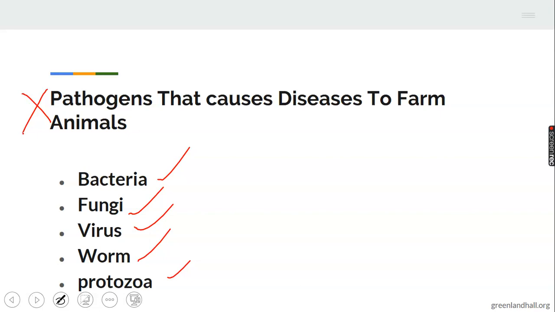When we define disease, we said it is caused by another organism. A change in the well-being or function of animals caused by another organism. The organisms that cause these diseases are called pathogens, and the examples include bacteria, fungi, virus, worm, and protozoa. Take note of this.